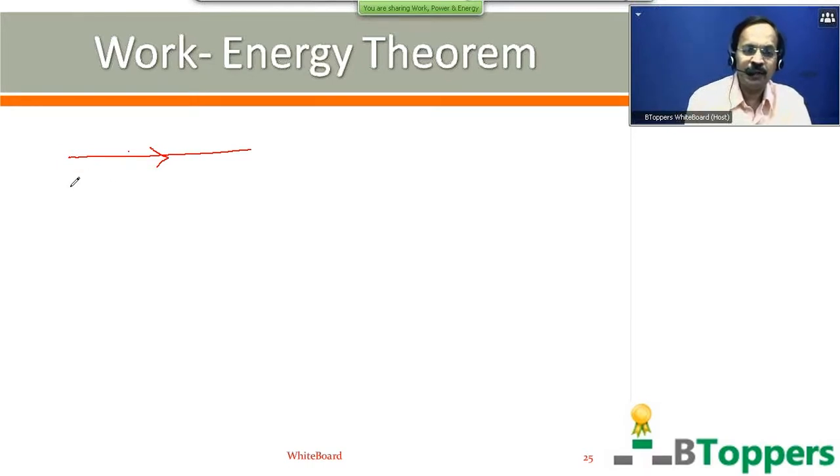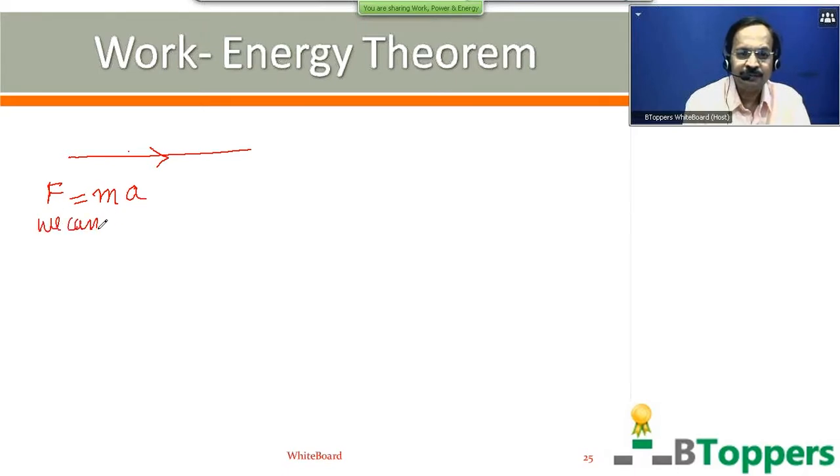So if you consider a body moving in a straight line path, then the instantaneous value of the resultant of all the external forces acting on the body can be written as m into a, where a is the instantaneous acceleration.